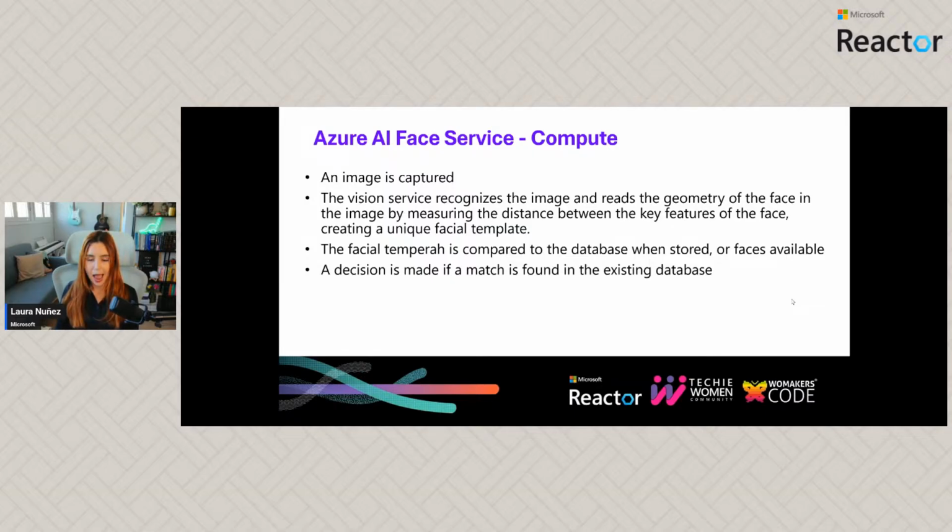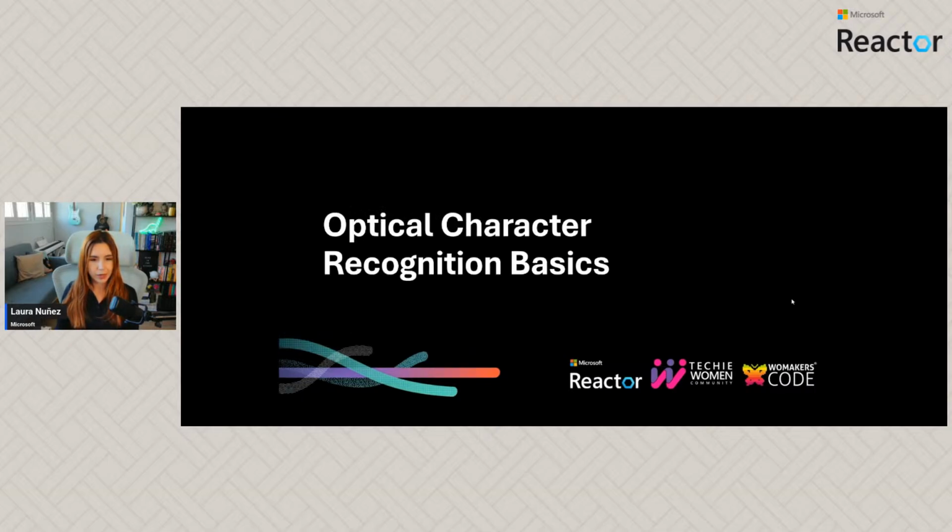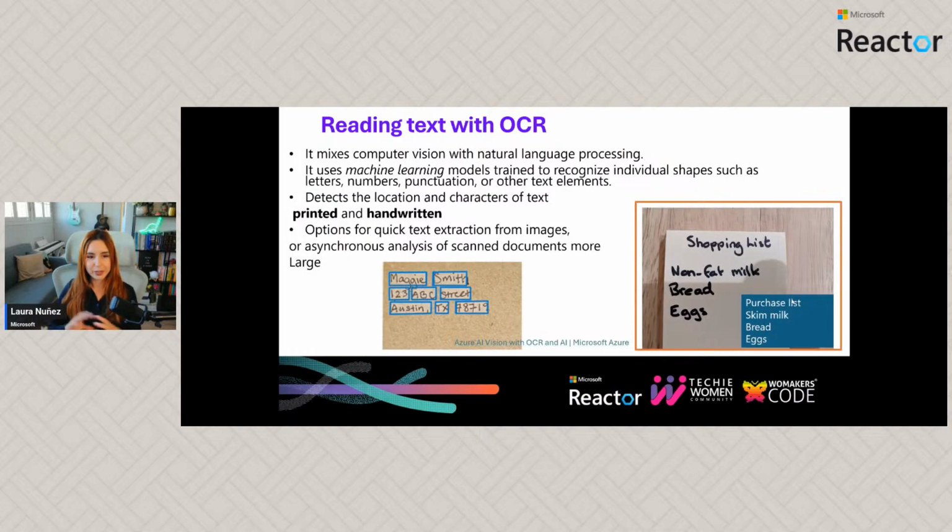Then another thing we can do with these services, we can recognize text. Let me tell you, we are going to have several options for this text recognition. Okay, so first of all, the most simple thing, we can use the vision service to provide a picture of any text. It could be handwritten text, like this post-it that we have here. It could be text, I don't know, that is showing up on a book that we took a picture from.